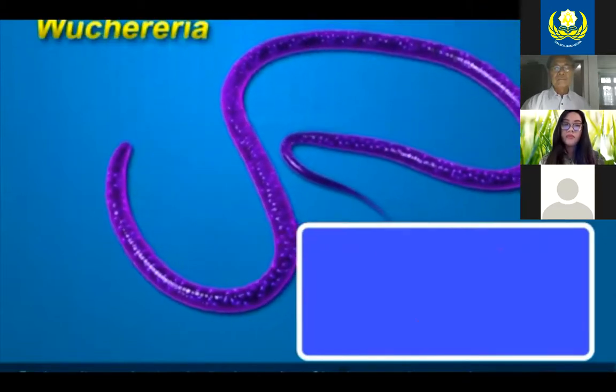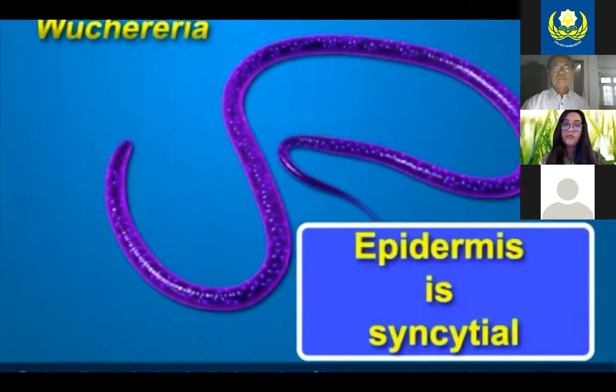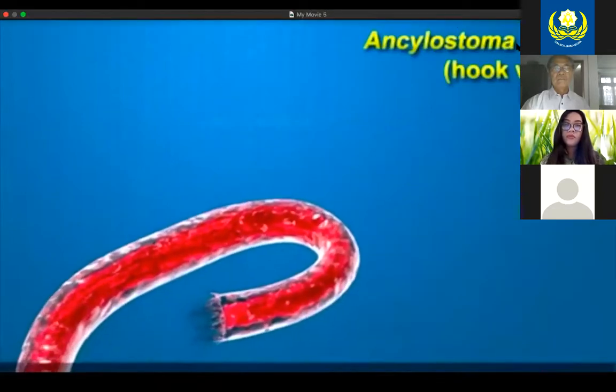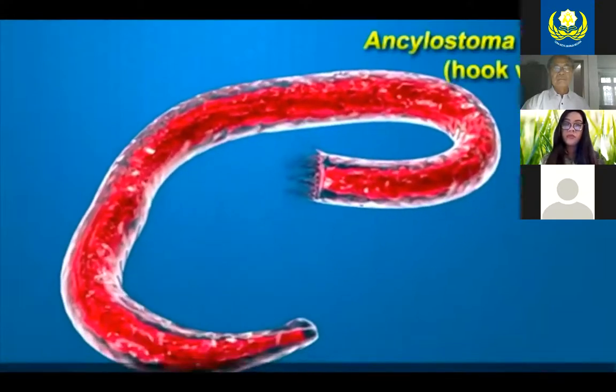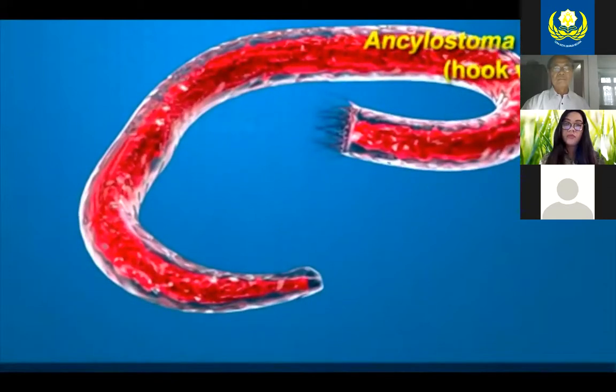Body cavity is pseudocoelom. Epidermis is syncytial. Locomotory cilia are absent. Some have ciliated gastrodermal cells. Alimentary canal is simple straight tube. Mouth at anterior end, anus at the posterior end.